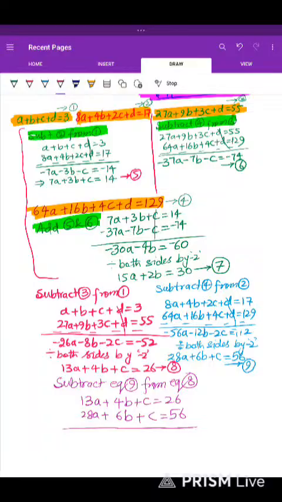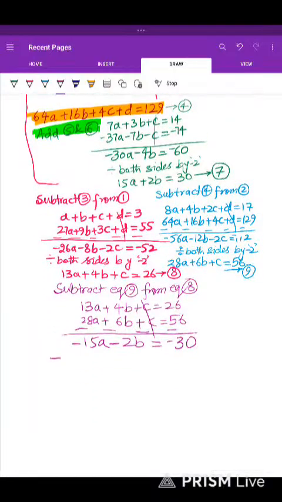So how will we subtract it? Look, subtraction is done by changing signs. That eliminates C. Eliminating C will take us to 28 minus 13, which is 15a with a minus sign, and this will give us 2b, and 56 minus 26 makes what? 30. Yes, 30, and we divide that by 2.